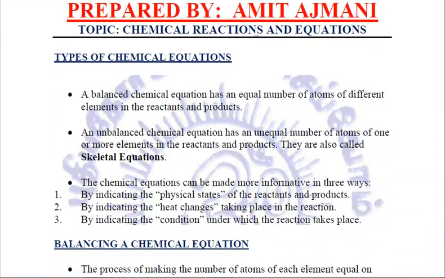Now we will be talking about a very important thing, that is the types of chemical equations. The chemical equations and reactions are of so many types. We will be studying them one by one. First type of chemical equation is a balanced chemical equation. Now, balance means there is a balance. Balance between what? Between the reactants and the products.